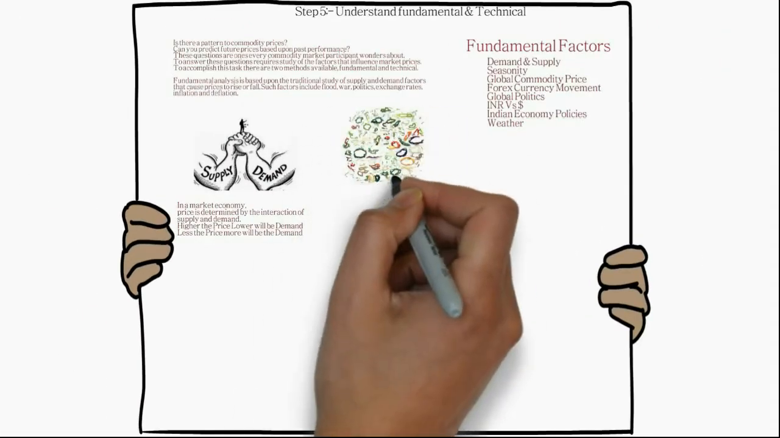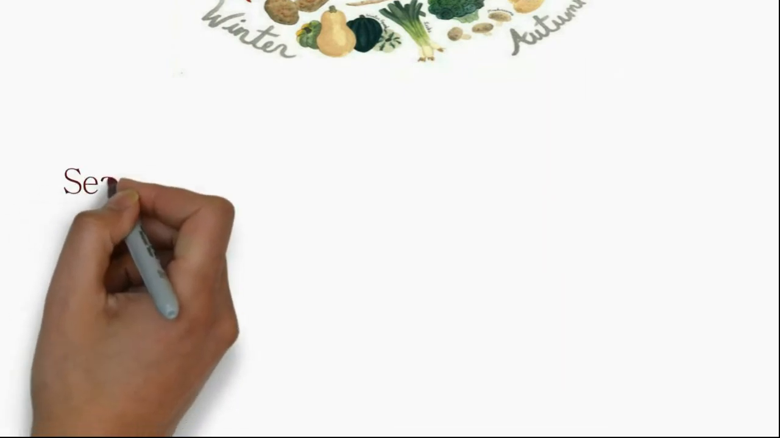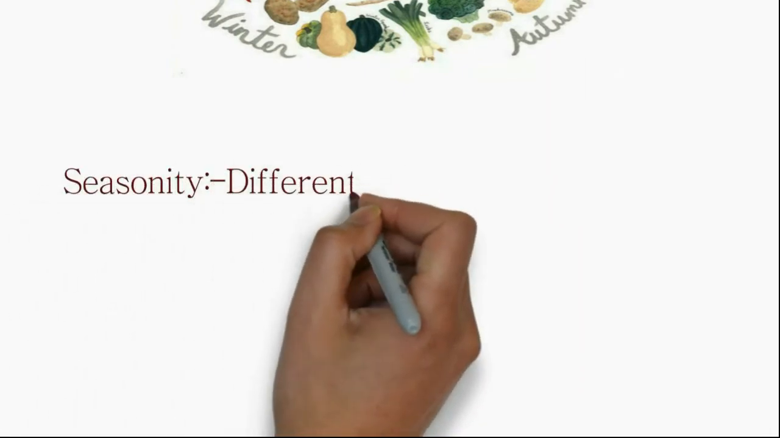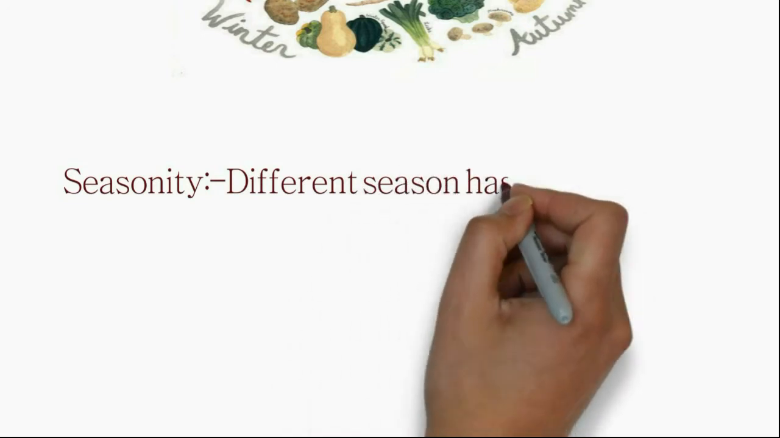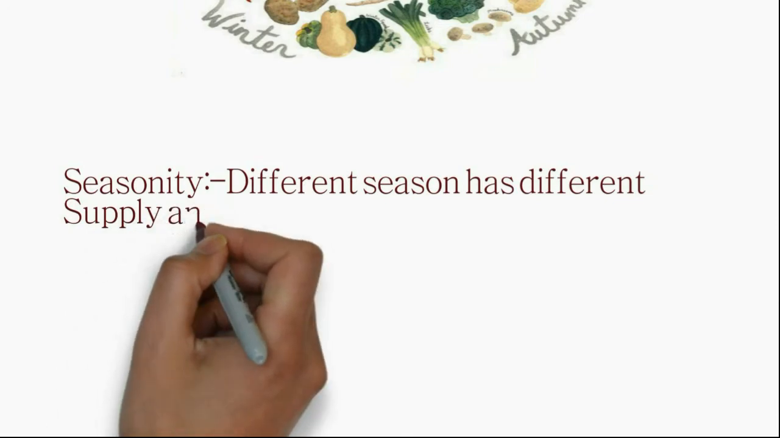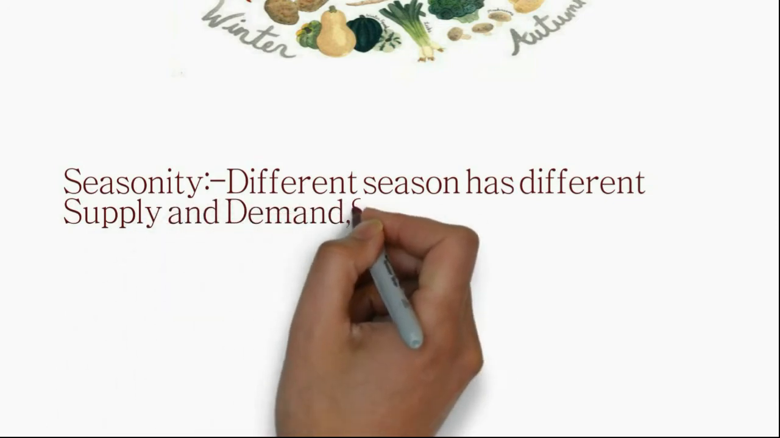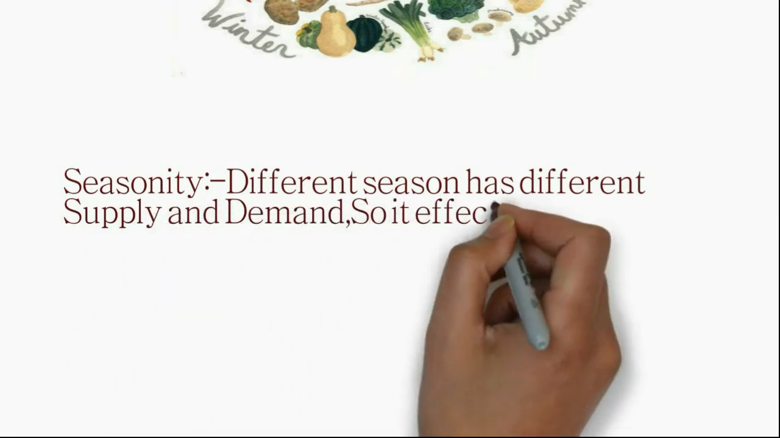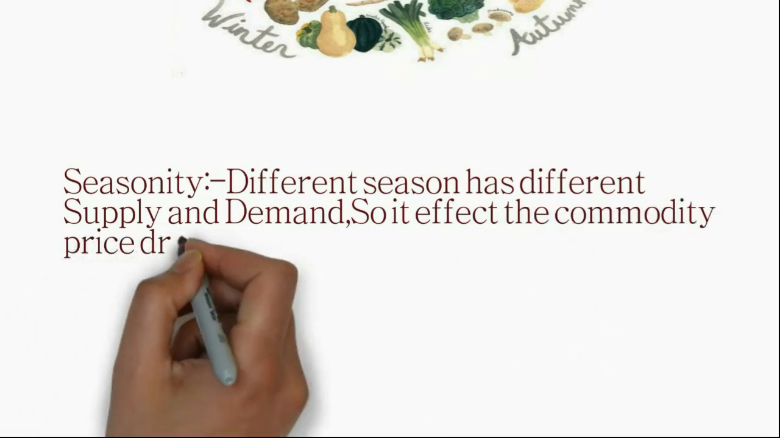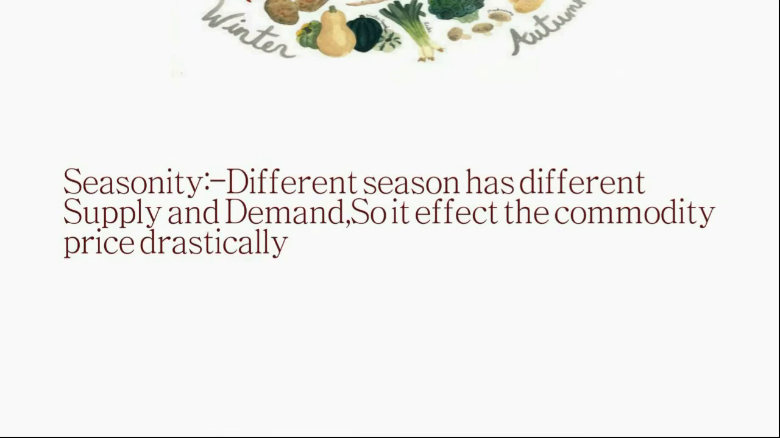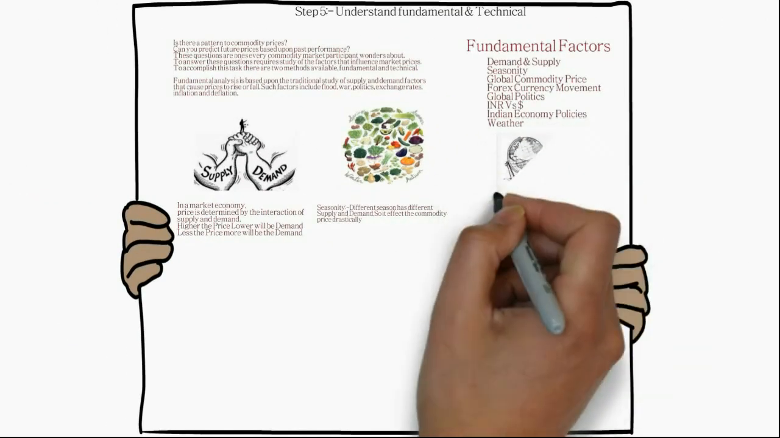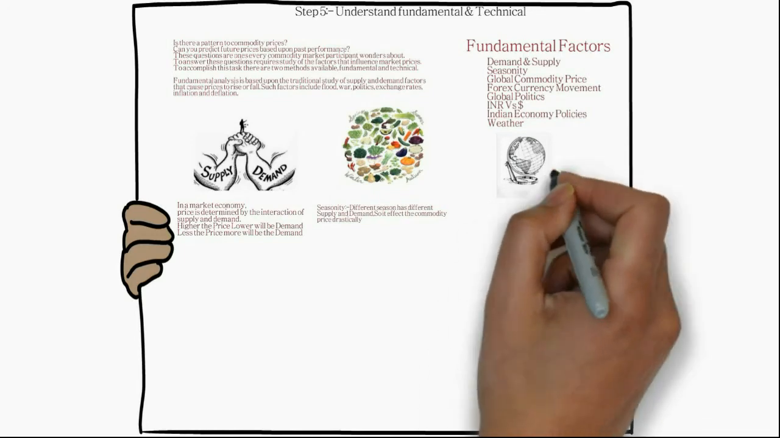Second is seasonality. As we know, there are different seasons and different seasons differ in supply and demand, so it affects the commodity price drastically. Different seasons have different demands and the production chain is not that strong, so for that reason, to fulfill the demand all over the year, we have to see the seasons.